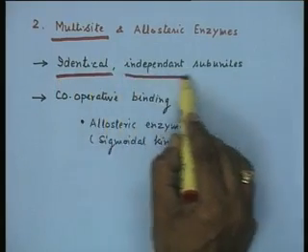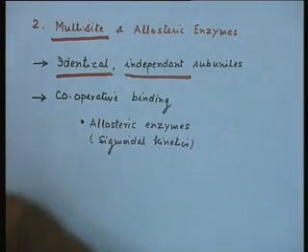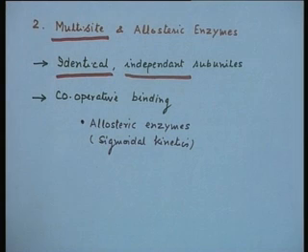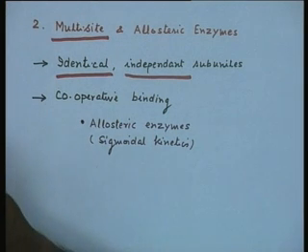Each subunit may have an active site for enzyme catalyzed reaction, multiple active sites per enzyme molecule. And there are two kinds of situations: one is that these active sites on these oligomeric enzymes might be identical and independent. Now, notice the two terms which I have highlighted here. Identical means the catalytic sites have identical free energy change of binding. That means the free energy of binding on either side is the same, and essentially it does not matter to which site the substrate molecule binds first or second, it makes no difference. They are identical in terms of conformation.